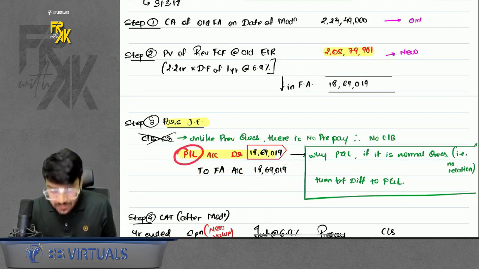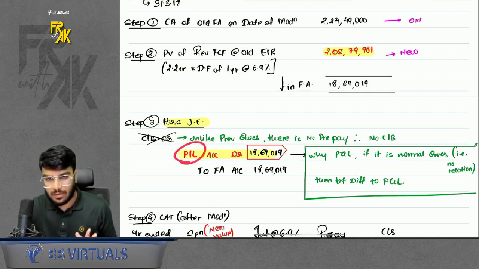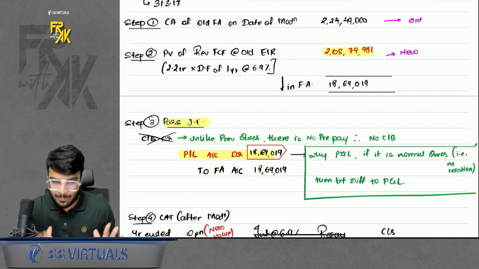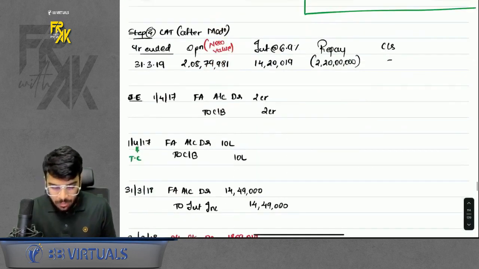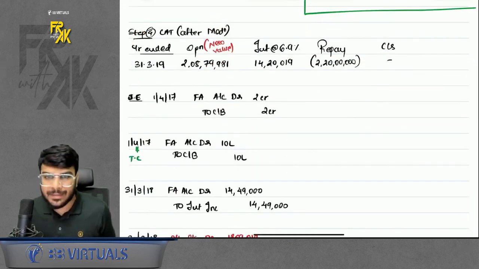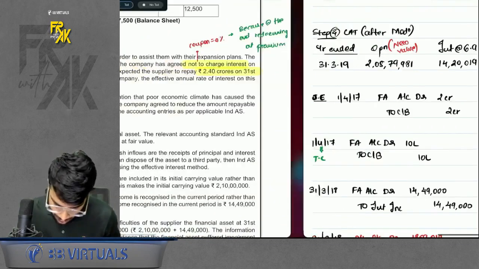Sir, why profit and loss? Why not prepaid employee benefit expense? Here there is no relationship now, so directly profit and loss. And why not cash bank? No prepayment is happening, so directly reduce the financial asset and debit profit and loss. Prepare the LAT after modification with the new opening value. That's it. Done and dusted with this question.